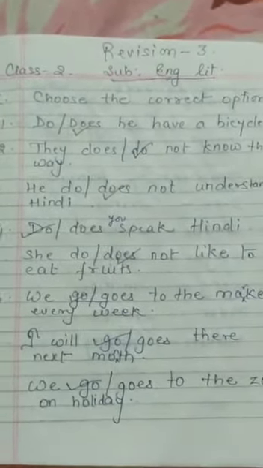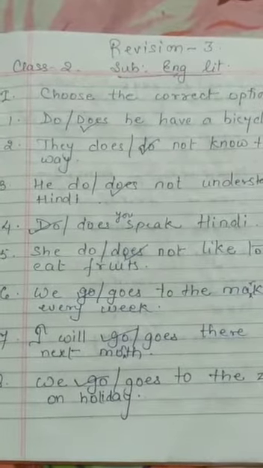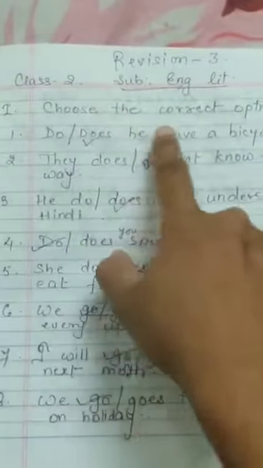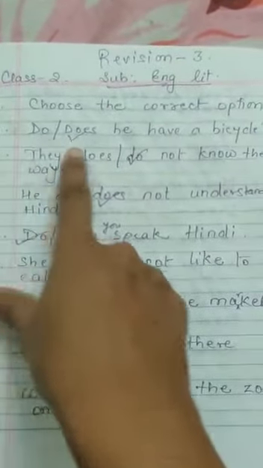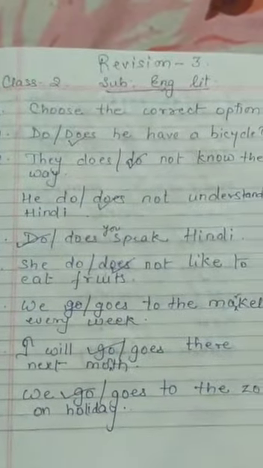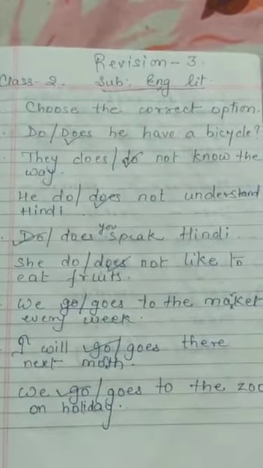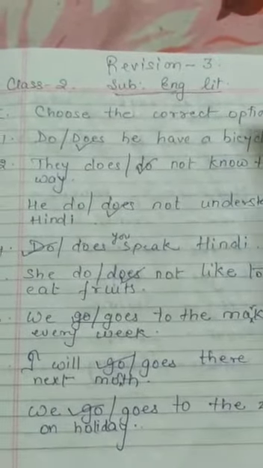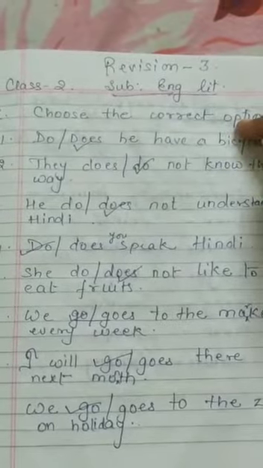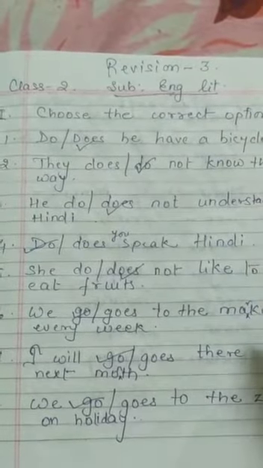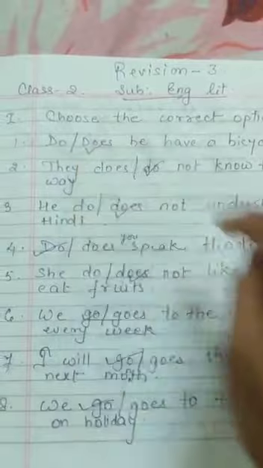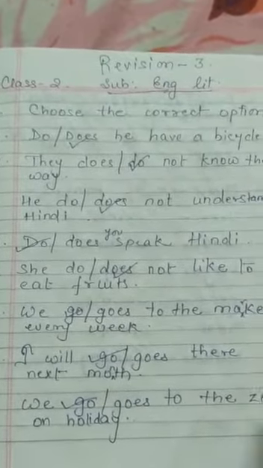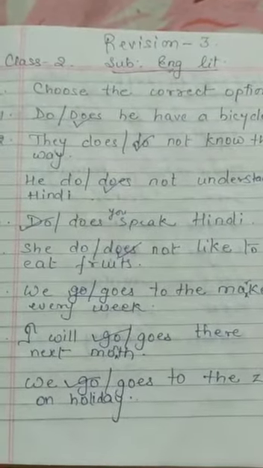If this question arises in the exam, what you have to do is just copy the number, choose the correct answer, write number 1 and only write the correct option. Do not copy the full sentences. Okay, children? When it comes in your half yearly exam, copy the question number, choose the correct options, and then write number 1, 2, 3, whatever it is, and just write do or does, whichever is the correct one. That only you have to write. Don't write the full sentences and waste the time.